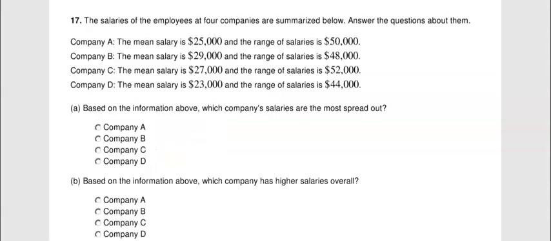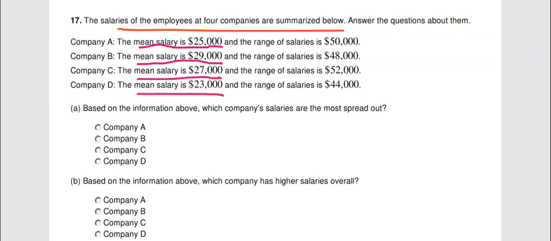All right, number 17, it says the salaries of the employees at 4 companies are summarized below. So here's the deal. We have a situation where they are showing us the mean salaries, which means on average, what does the person make in this company? So there's people who make a lot of money, there's people who make a little bit of money, but the mean salary is the average of those salaries.